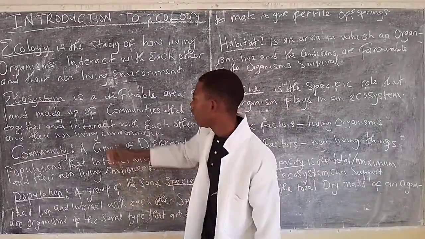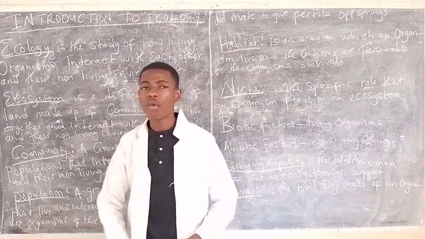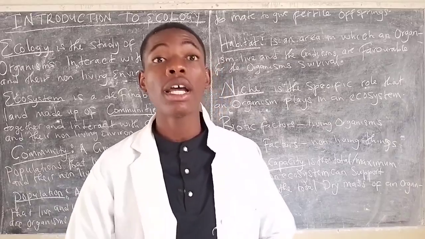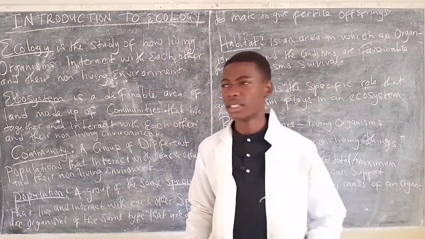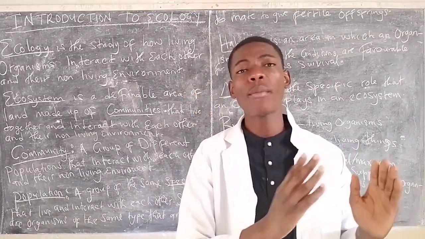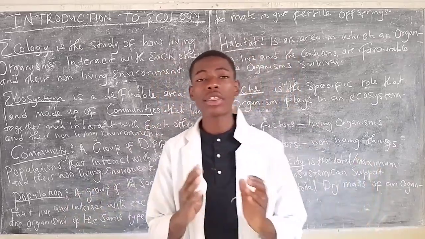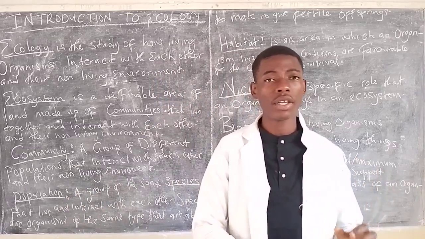In the ecosystem, we have used the term community. So it is therefore crucial for us to understand what the community is. The community is just a group of different populations living together in an area, interacting with each other as well as their non-living environment.